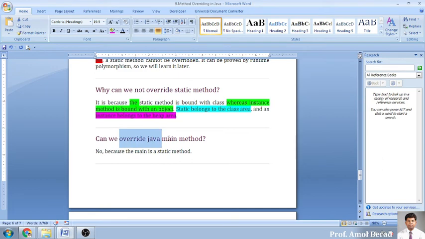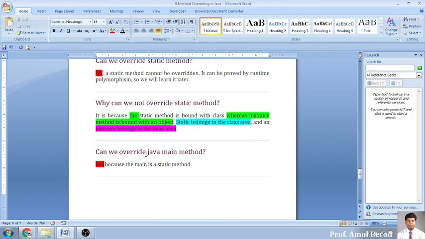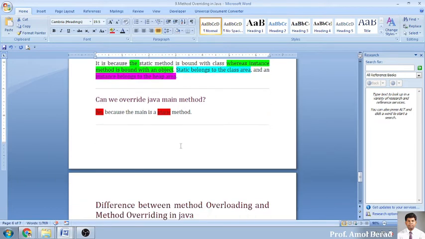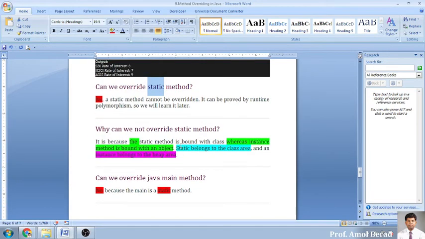Can we override the main method? No. Overloading of the main function is possible, but overriding is not. We saw yesterday that the main function can be overloaded but cannot be overridden, because main is again a static method. So by default, जिस नाम के आगे static होता है, that cannot be overridden. This is the thumb rule to keep in mind. Yes or no? Yes, sir.